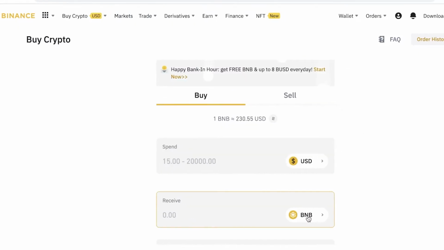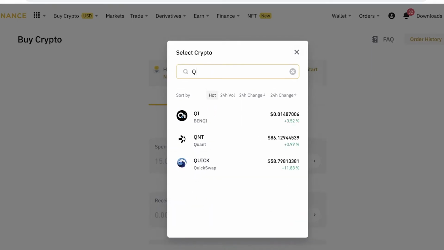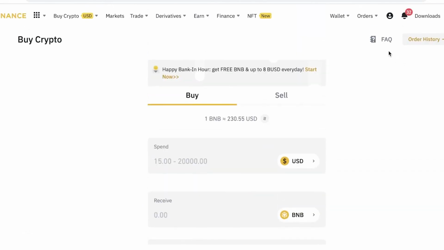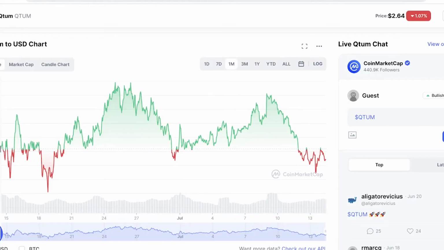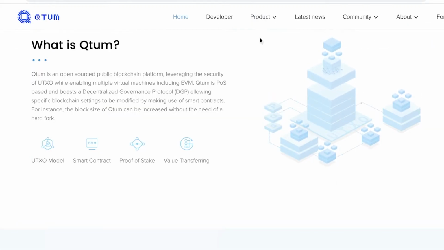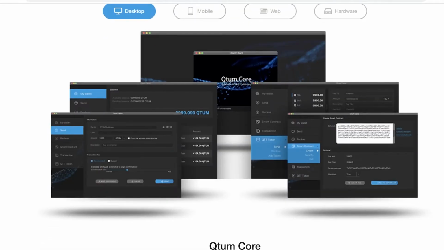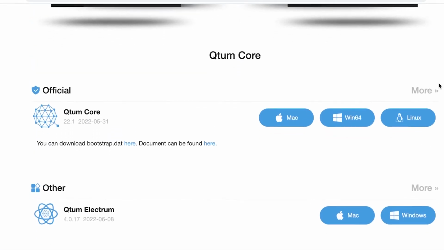It is presently not available directly. So you can see over here, it's not available presently to buy directly in terms of dollars. So you're going to have to buy USDT or BNB to purchase Quantum on the Binance platform. Or you can also go ahead and download the Quantum wallet. That often gives you more options to buy Quantum as well.